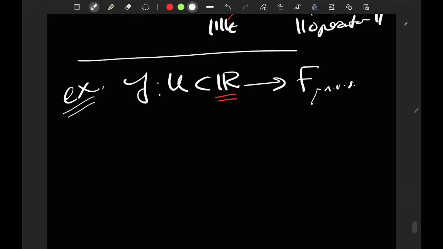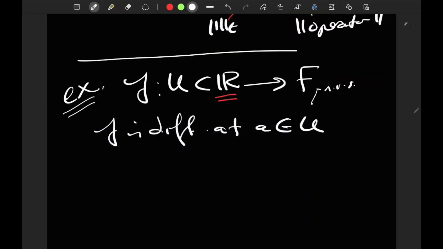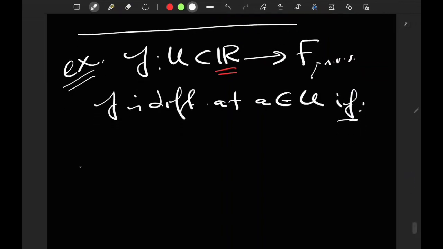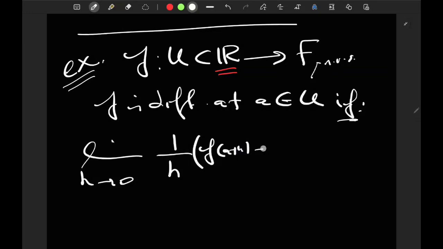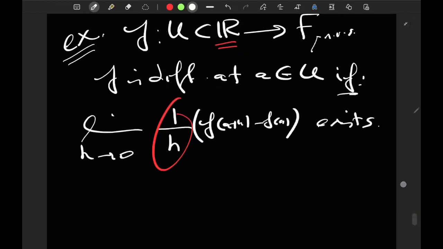So you would say that f is differentiable at a in U, which is going to be equivalent to the definition we gave in general as well, if it's true that the limit as h goes to 0 of 1 over h times f of a plus h minus f of a exists. 1 over h is just a scalar, because h is a real number, so I can talk about this limit. And if it exists, I just denote it by df of a, or if you want, just f prime of a.